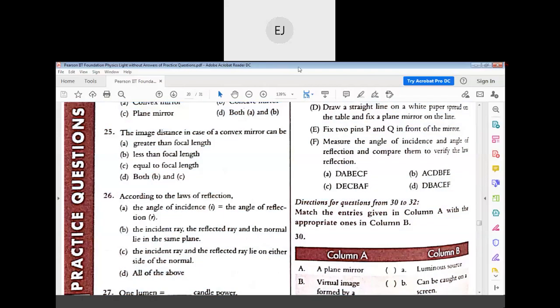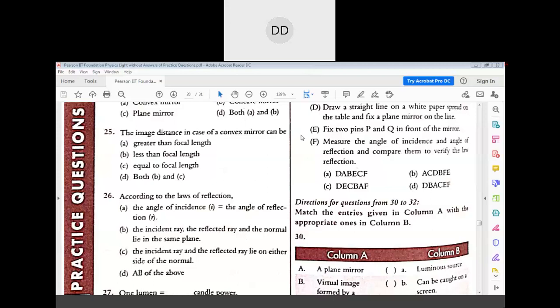The image distance in the case of a convex mirror can be? Image distance means the distance between the mirror and where the image forms. So please try to remember, recall your experiments. You have already solved this. Please think about it. Please now take 1 minute, all of you. I want a response from all.